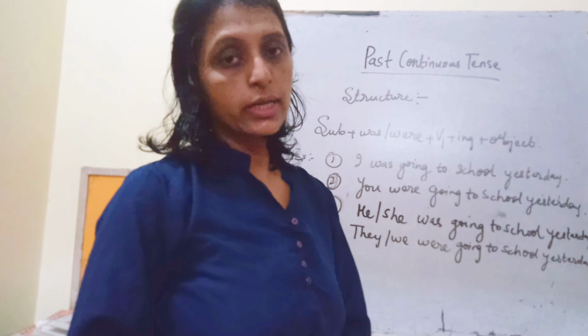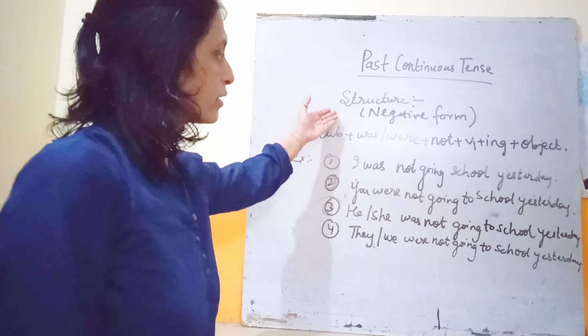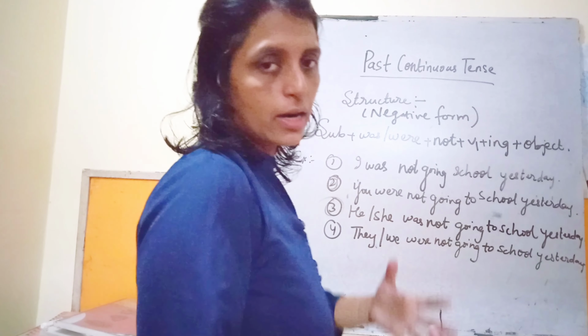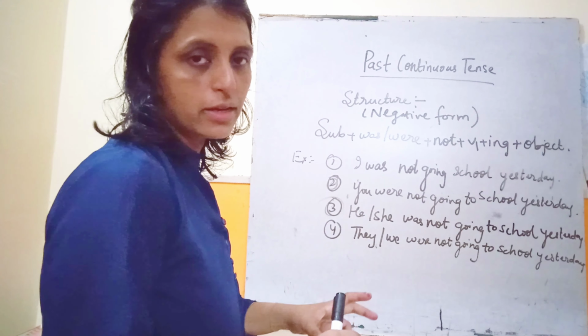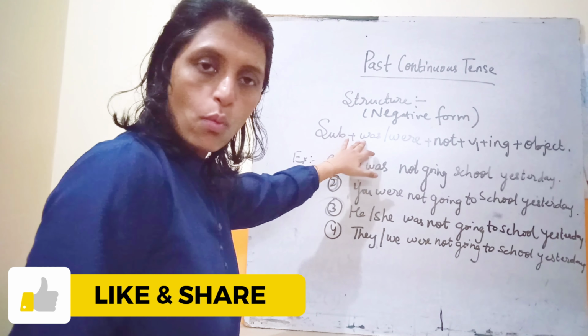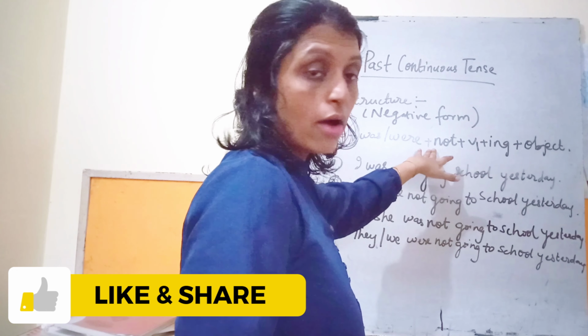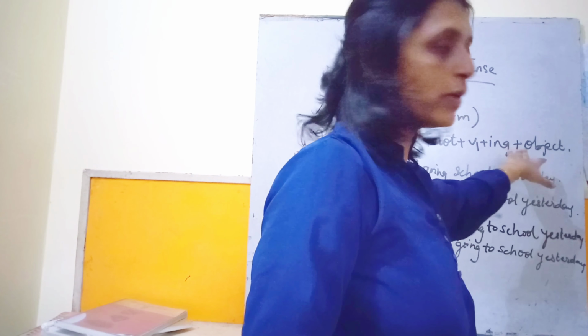Okay, now next I am going to tell you how we can form the negative structure of the past continuous tense. Okay, now coming to the negative structure of the past continuous tense. Negative means here जो नकारात्मक वाक्य हम कैसे बनाएंगे. Okay, जिसमें नहीं, okay, या not. Okay, just we have to add not after was or were. Means after the helping verb was and were, we have to add not. Like subject plus was or were. After that we have to add not plus verb's first form, and we'll add ing to it plus object.